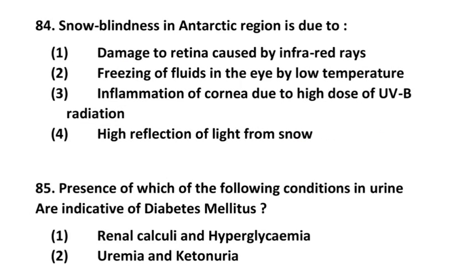Next question number 84. Snow blindness in Antarctic region is due to damage to retina caused by infrared rays. Then option 2, freezing of fluids in the eye by low temperature. Option 3, inflammation of cornea due to high dose of ultraviolet B radiation. Then option 4, high reflection of light from snow. The right option is 3, inflammation of cornea due to high dose of ultraviolet B radiation.